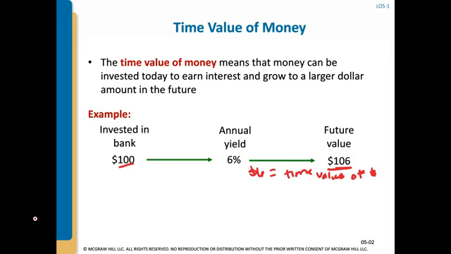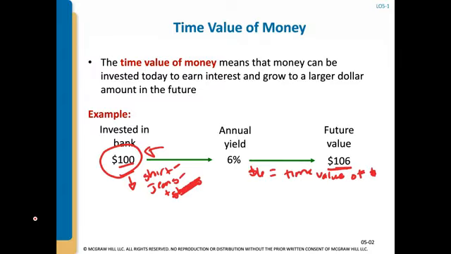The worth or the buying power of the money doesn't have anything to do with the time value of money. Because let's just take the $100 today. $100 today could, for example, buy me an outfit with a shirt, jeans, and shoes. However, if inflation is higher, then maybe the $100 would only afford me a shirt and jeans. That has to do with the inflation and the worth of the dollar.